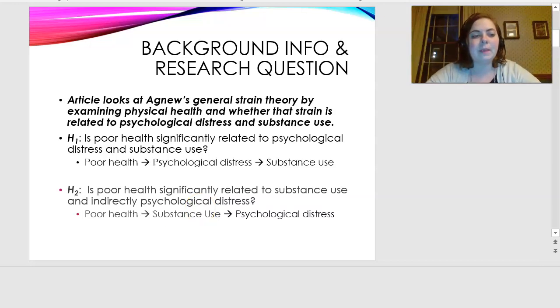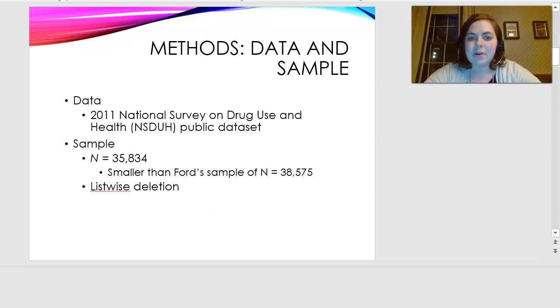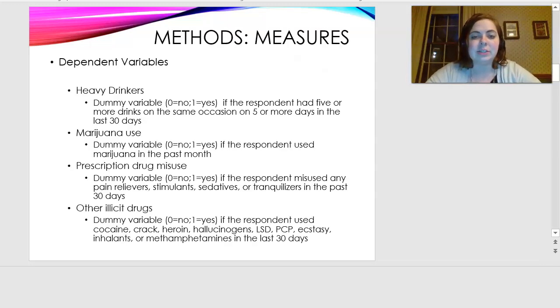The data set for my paper is the 2011 National Survey on Drug Use and Health public data set from 2011. The sample I used in my project was just over 3,500, which was smaller than Ford's sample of 3,800, and I used list-wise deletion.